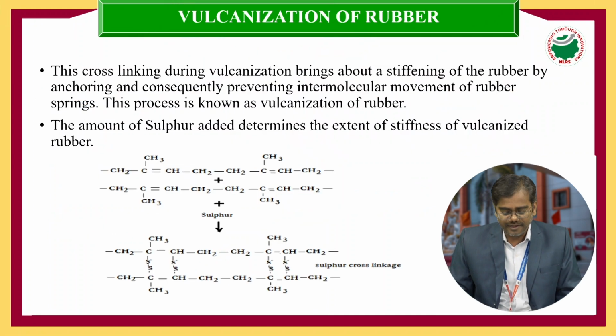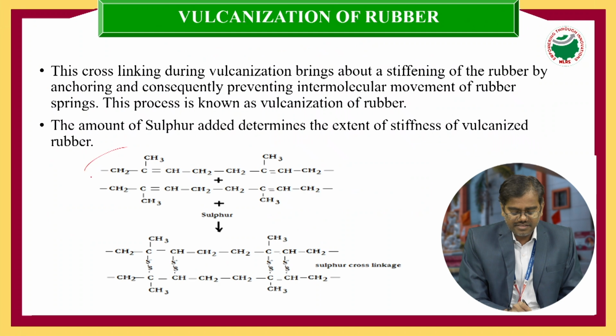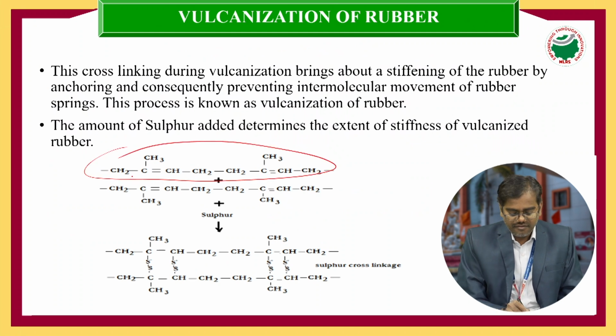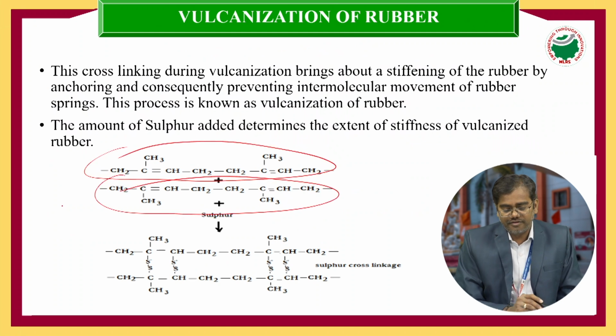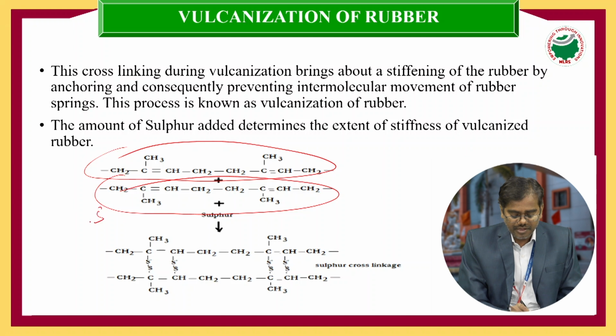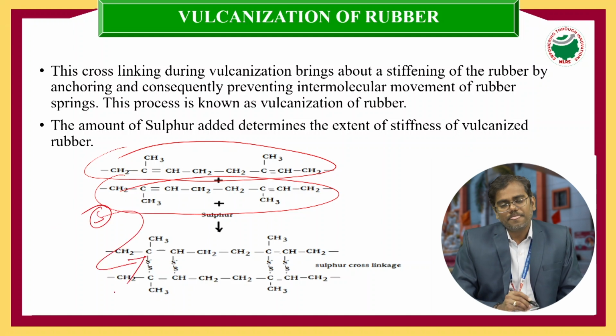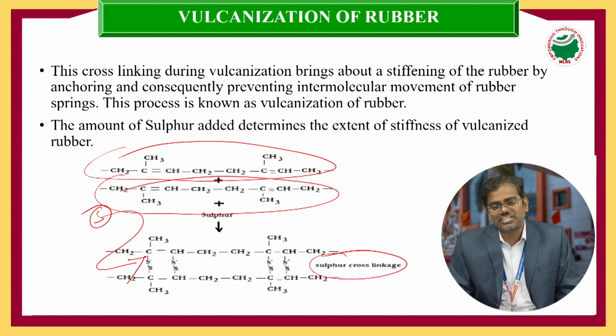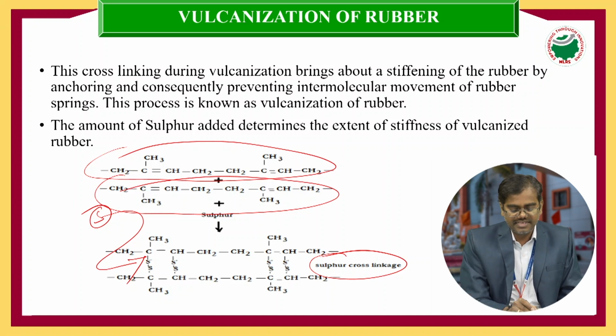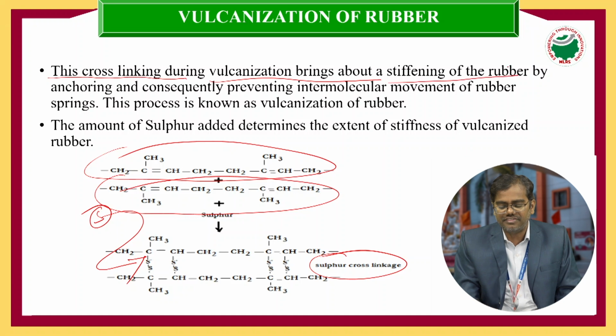See here, this is one polyisoprene unit, this is another polyisoprene unit. You added the sulfur chemical compounds, and these combine at the unsaturated double bonds, and finally sulfur cross linkages form in between the two polyisoprene chains. See, this cross linking during vulcanization brings about a stiffening of the rubber.